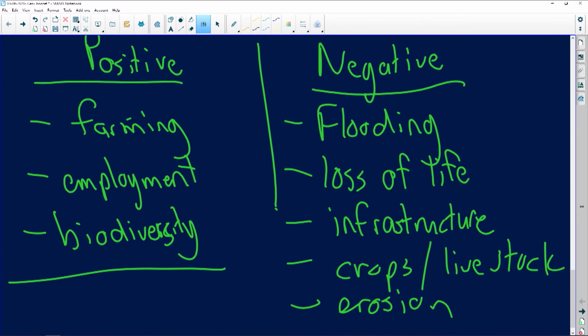So we need to weigh it up, okay? But what can we do? As a community, as people, we can turn these negatives into positives by planning around the negative aspects of these line thunderstorms.